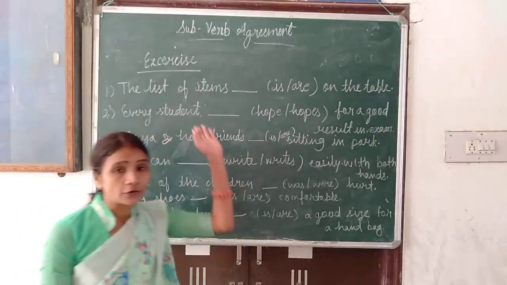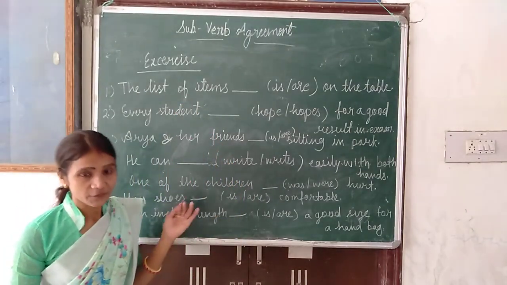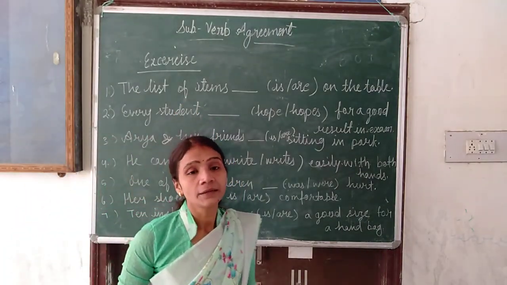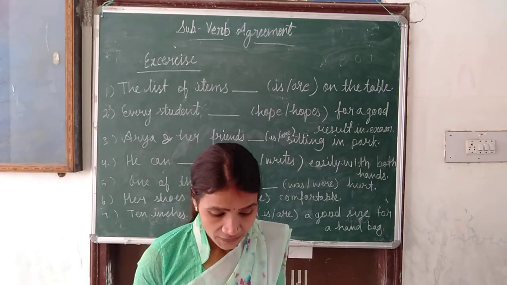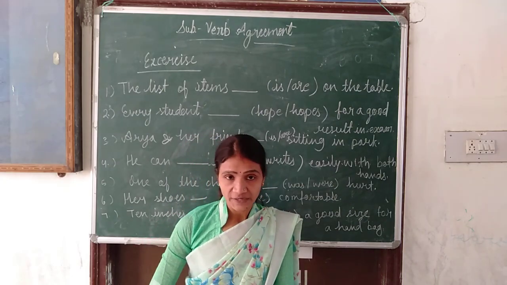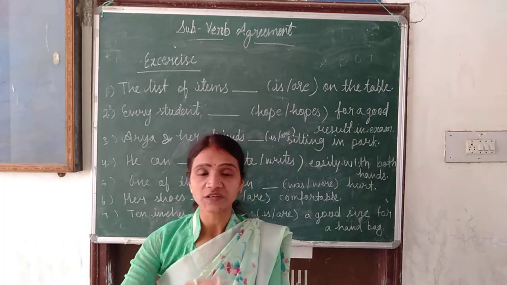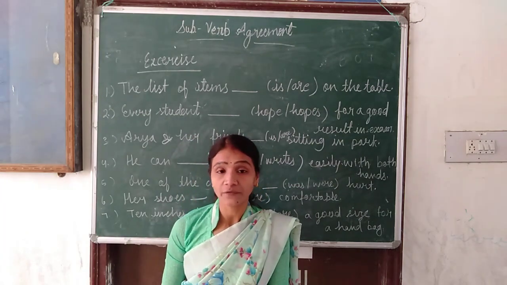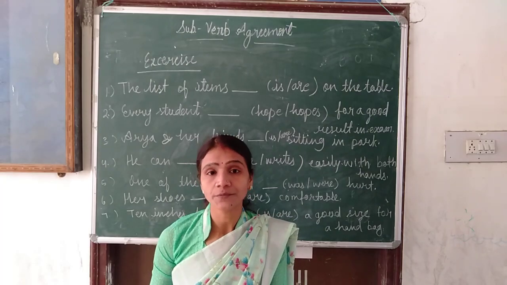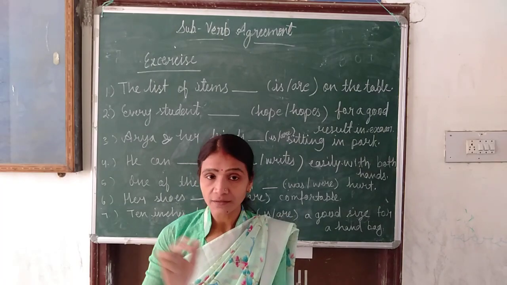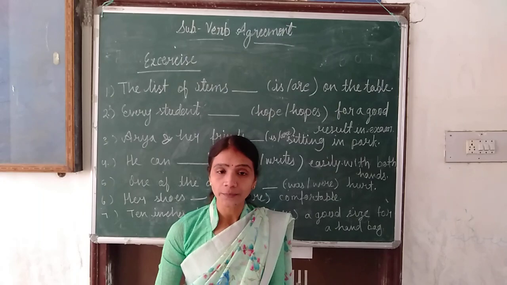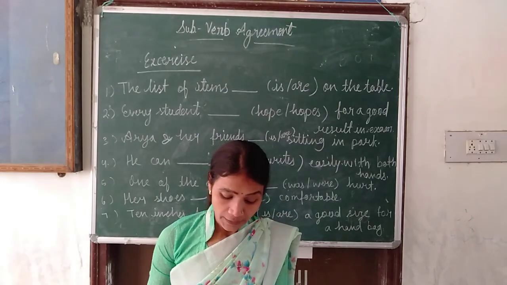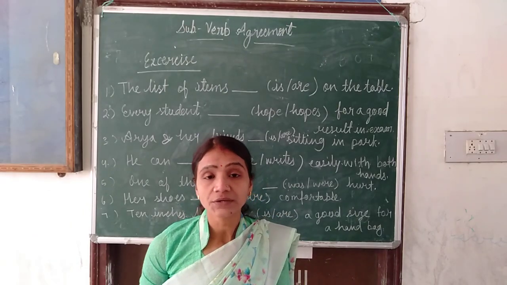Now we will solve this exercise. But before solving the exercise, again I repeat all the rules of the subject verb agreement. Subject verb agreement means according to the subject we have to use verb. So the first we studied like that: when two nouns or pronouns are joined by and, if they are in the plural form, we will use plural verb. If they are in the singular form, that time we will use a singular verb.